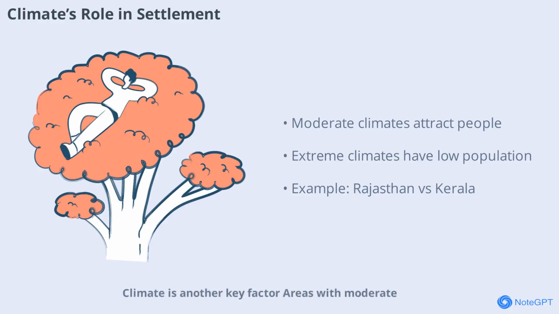Climate is another key factor. Areas with moderate, comfortable climates are more attractive for settlement. Extremely hot deserts, cold polar regions, and dry areas tend to have fewer people. For instance, the Rajasthan desert in India has a low population, while Kerala, with its pleasant climate, is more densely settled. People naturally seek environments where living and working are easier, and climate plays a big part in that decision.